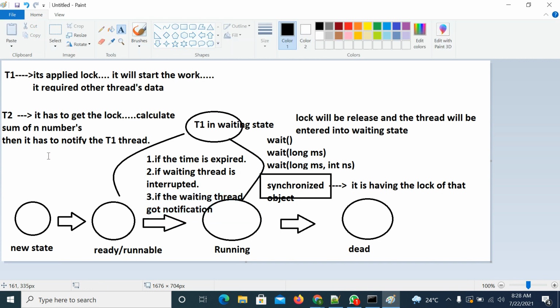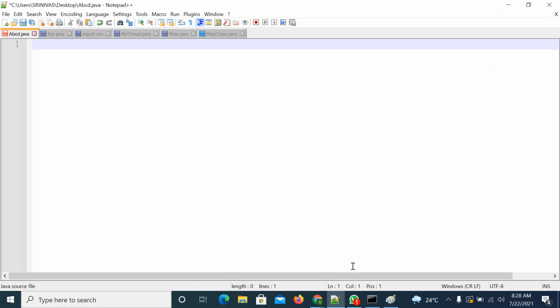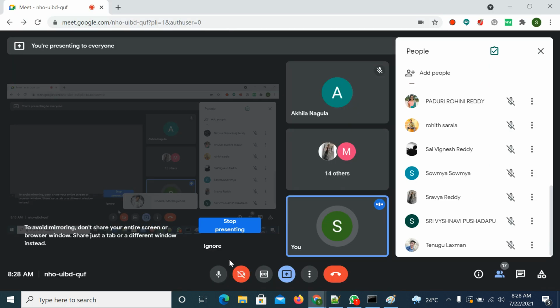So we will try to understand this entire concept with programming. Here you will have one shared object. Communication should happen between these two. We'll try to discuss this. Any doubts? Maybe some people might be left. No problem.